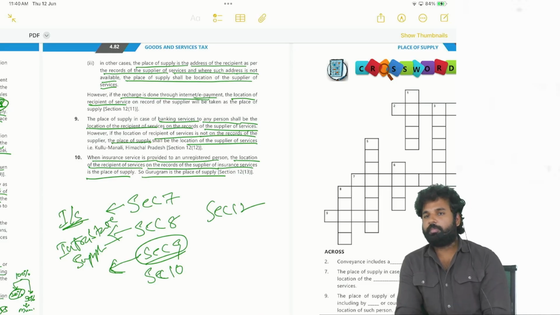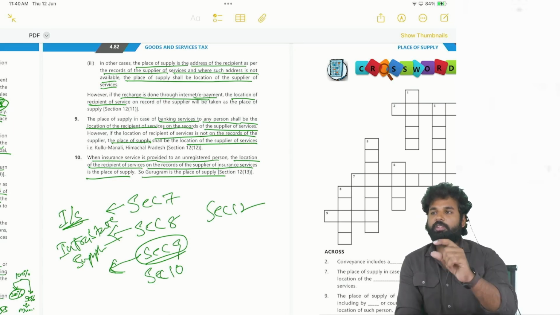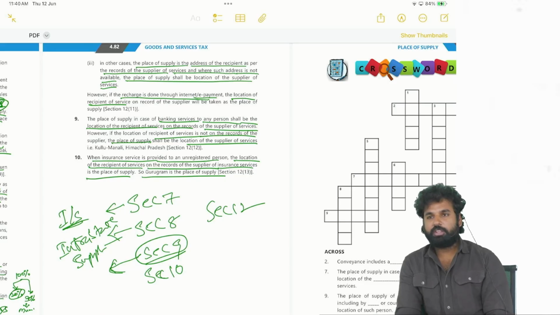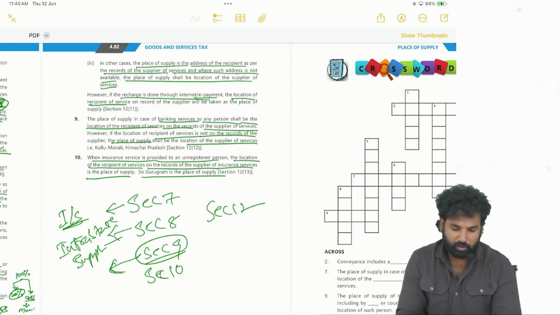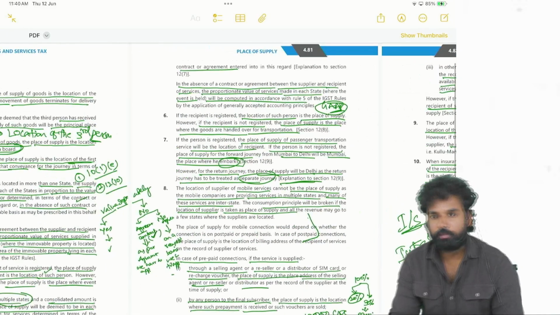So what it is telling: if it is provided to a registered person, location of the registered person. If it is provided to an unregistered person and the address is there, location of such recipient. If the address of the recipient is not there, then location of the service provider. Address means what here? Just mentioning the state is enough. Not necessarily the door number, not necessarily the village or city or anything. So these are all the provisions of place of supply. So with this we have completed this chapter. Okay, right.